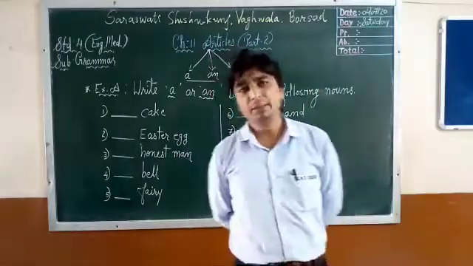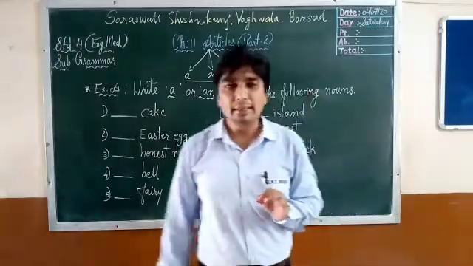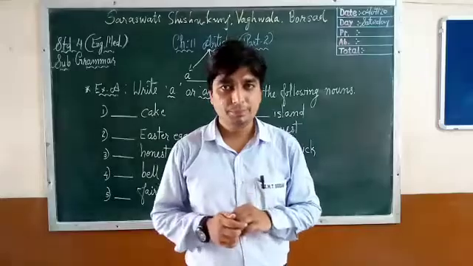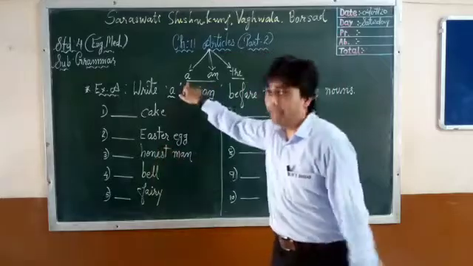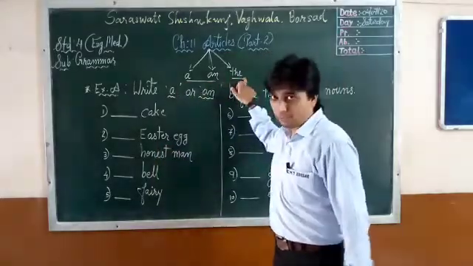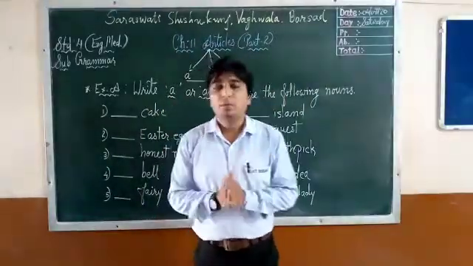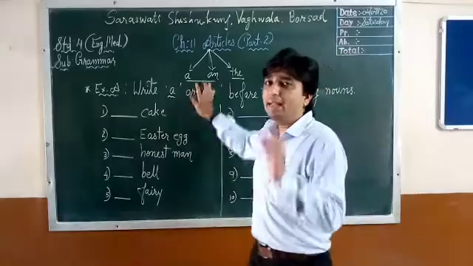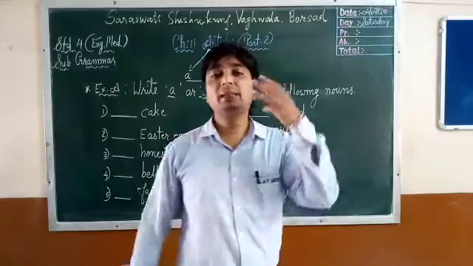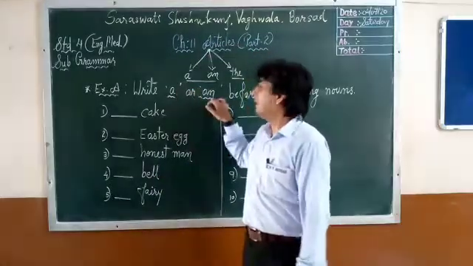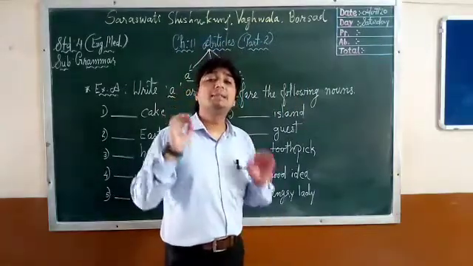Now in English grammar, we have learned articles. How many articles are there that we have learned? There are 3 articles: a, an, and the. Okay, let's revise some rules. Now we have learned a and an article and we have gone through the rules. There are 3 main rules of a and an article.